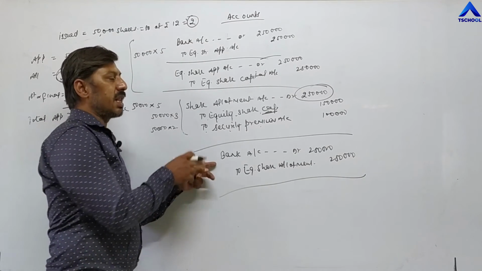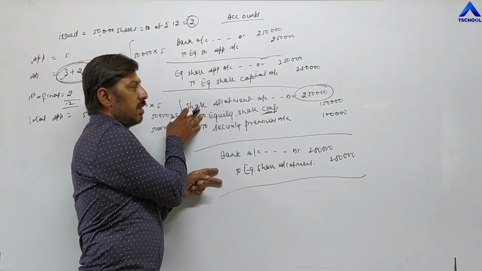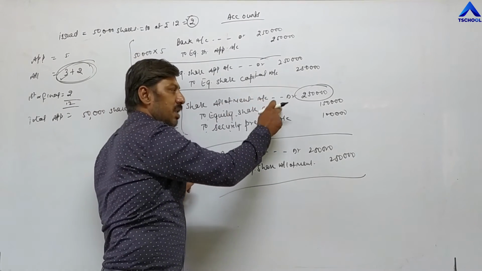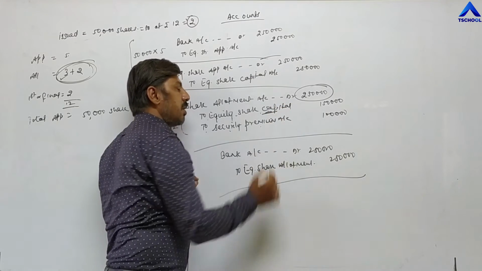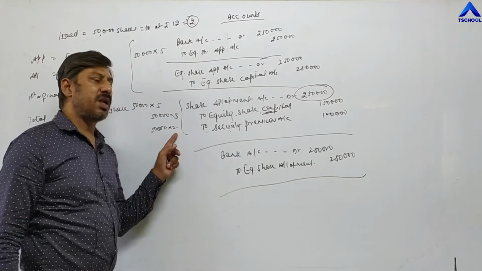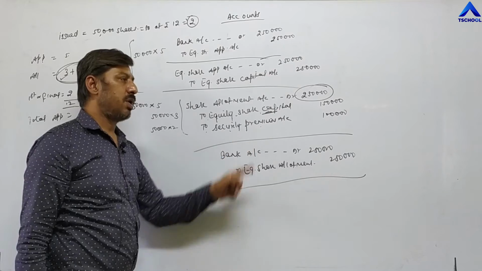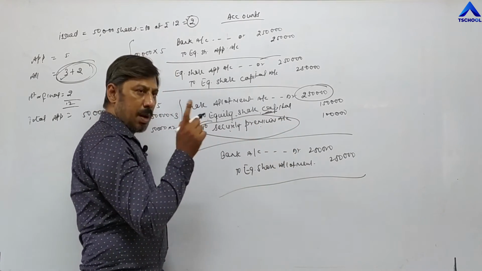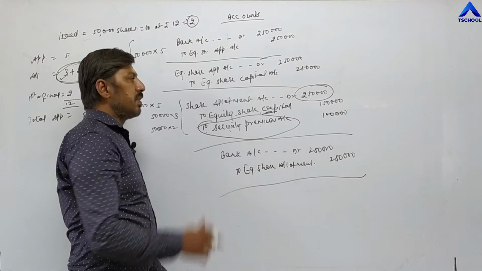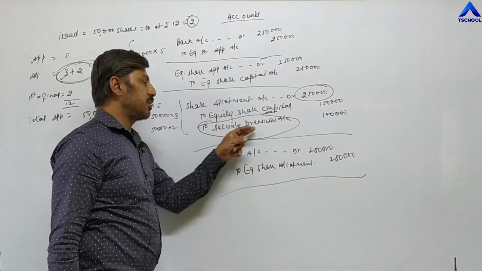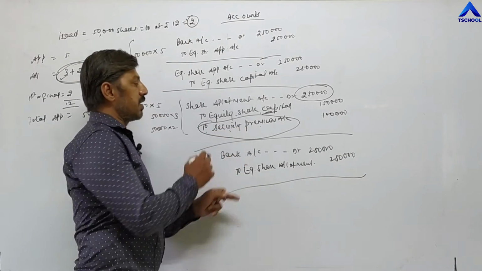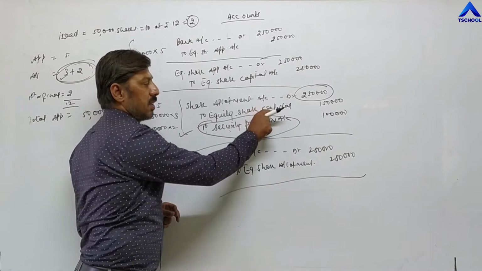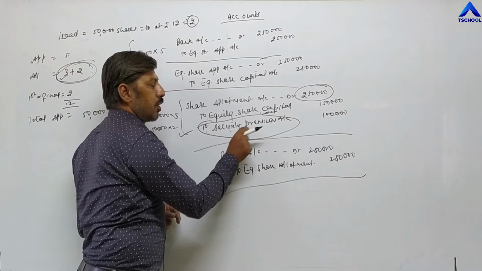And the company has already classified in the previous entry that out of 5 rupees, 3 rupees will be transferred to the investors' capital account, this is the capital account, and the remaining 2 rupees will be transferred to our account, that is the security premium account. So security premium is a profit for the company. From the company's point of view, we have to pass a journal entry, and for the company, security premium is profit, and profit is always credited. That's why we have credited. And in which entry? Where we are writing capital. So along with capital, we have to write security premium.